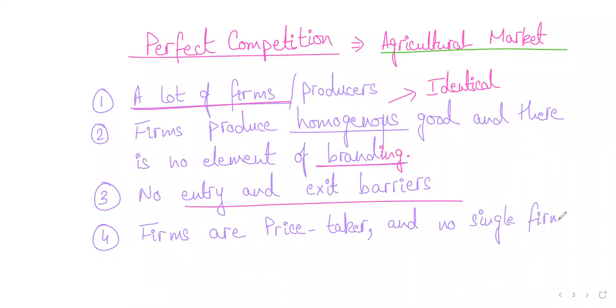Huda and Noor, is this making sense to you? Firms are price takers and no single firm can influence the market price. Is this making sense to you? Think about this. Let's look at this one more time. Let's take one more example and then move forward. Okay. So price taker means that whatever price is determined in the market, that is the price at which you will sell your product, right? Have a look at this. So let's make the demand supply diagram.